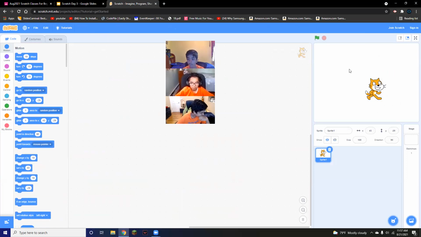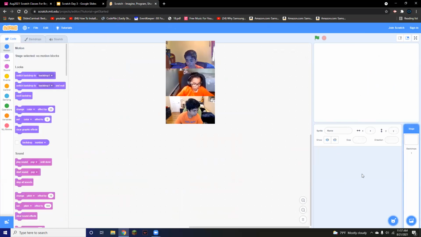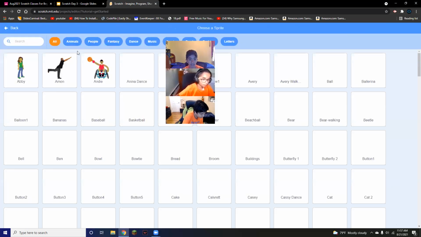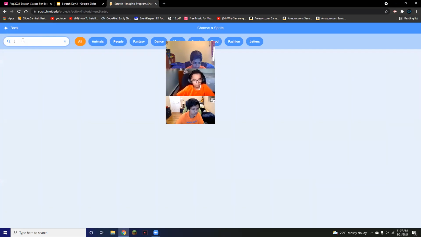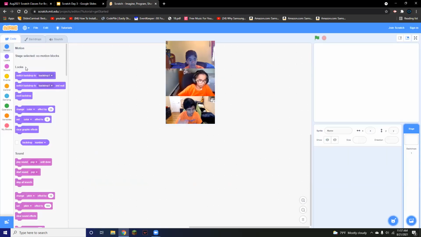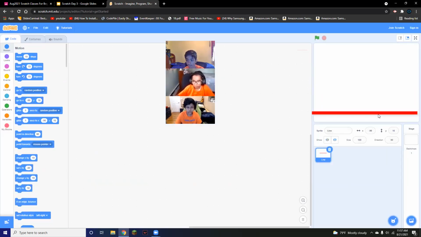So we have our sprite here. If you remember, this is the default sprite. We don't want this cat because that's not what we're going to be using. We're going to X this cat out. We're going to choose our sprite, and we're actually going to be needing 3 sprites. We need first the line. When the ball touches the line, we want it to be like a game over. Put this near the bottom and make sure it's centered properly.